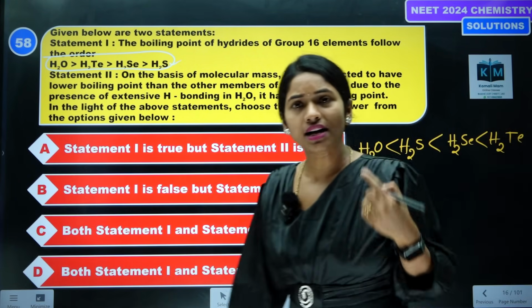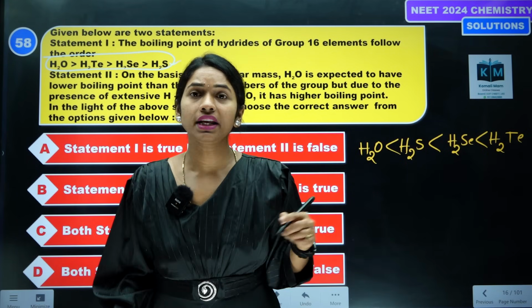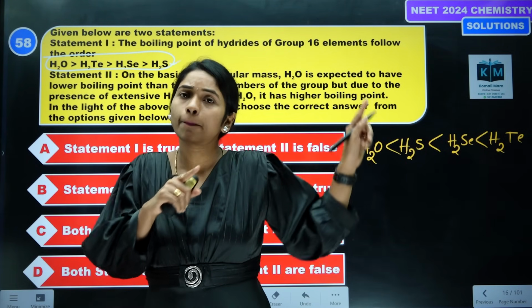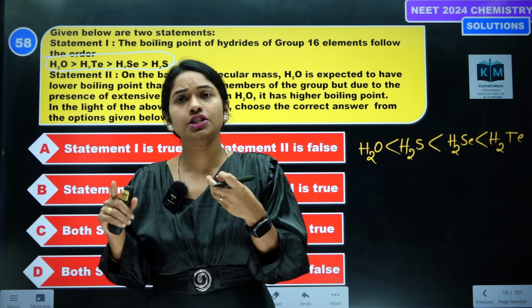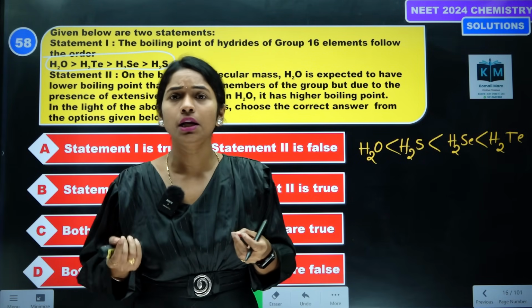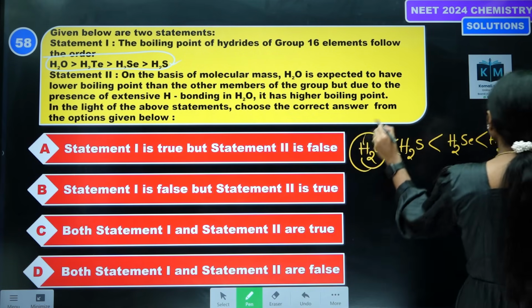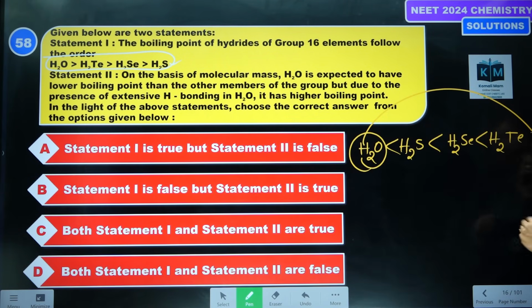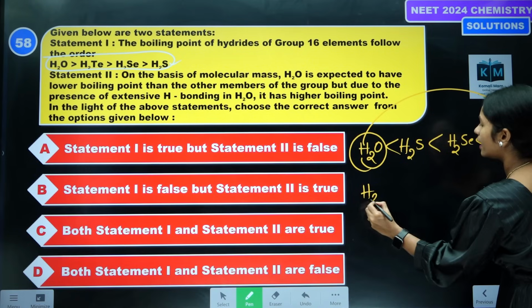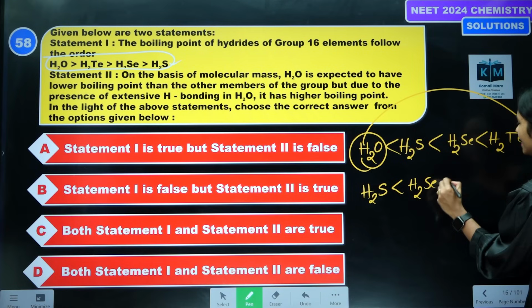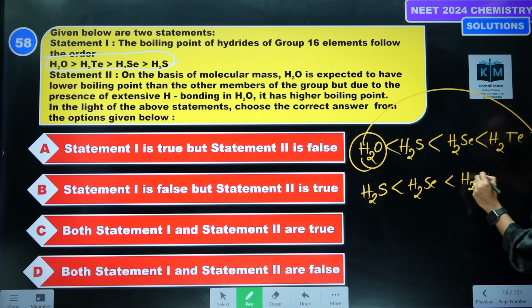Top to bottom, what happens usually? As molar mass increases, automatically van der Waals forces of attraction increase. Top to bottom, force of attraction increases, then automatically boiling points increase. But there is an exception: H2O comes from the last position to here. This is actually the correct order. Sulfur comes least, then selenium, then tellurium, and the first one is water.